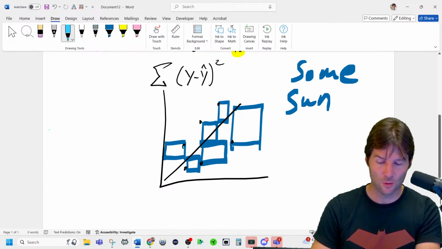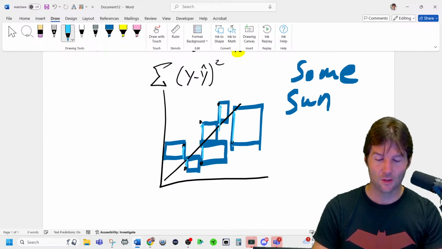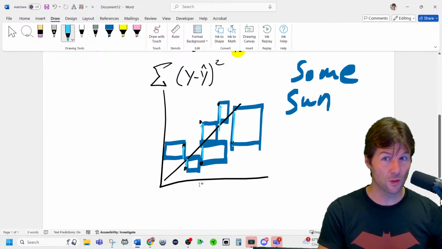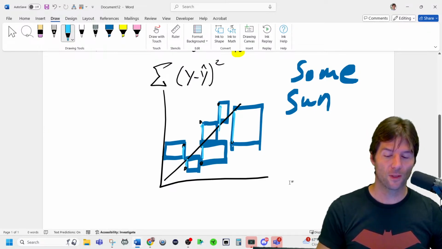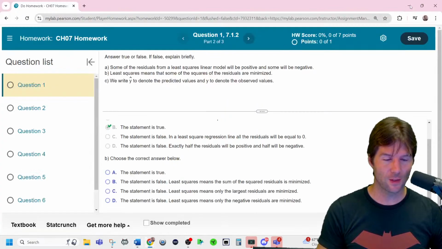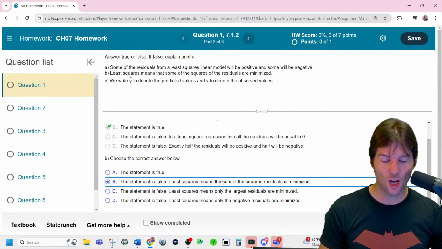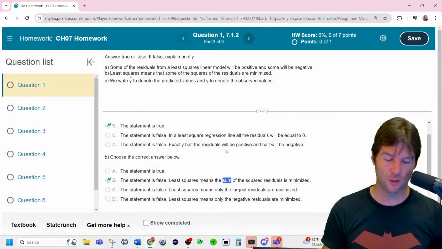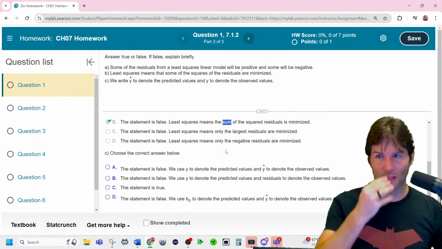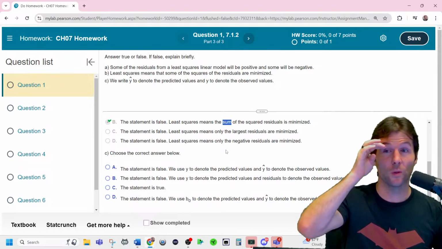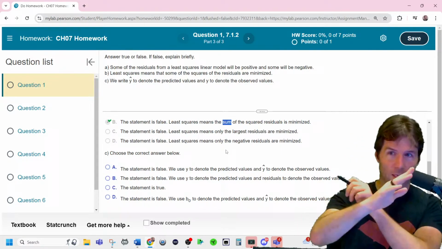So some residuals are positive, that one's positive, and some are negative. And because of this, they do this balancing act. So if you add up just the residuals themselves, you get 0. By squaring them, you make them all positive, and that's why we do a sum of squared residuals. So it should be the sum of the squared residuals, not the sum of the residuals. No, it's sum of squared residuals. The big note to take right there is that adding up all the residuals will add up to 0. It's because the line cuts through the middle.